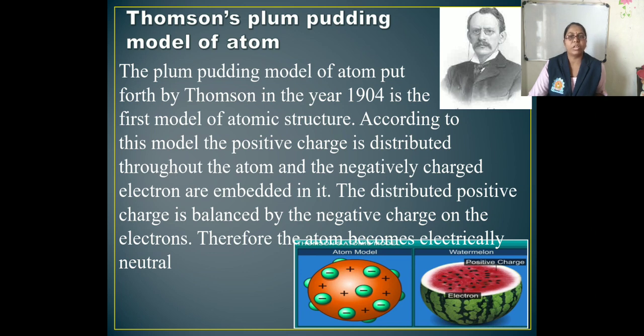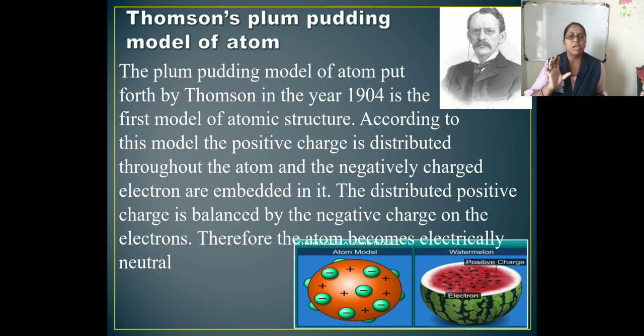According to this model, the positive charge is distributed throughout the atom as shown in the figure, and the negatively charged electrons are embedded in it. The distributed positive charge is balanced with the negative charge, and hence the atom becomes electrically neutral.